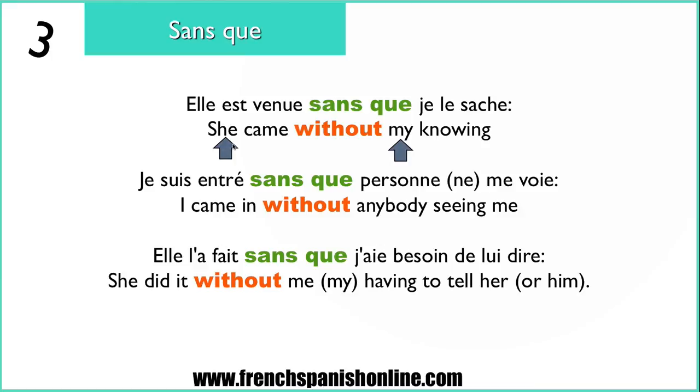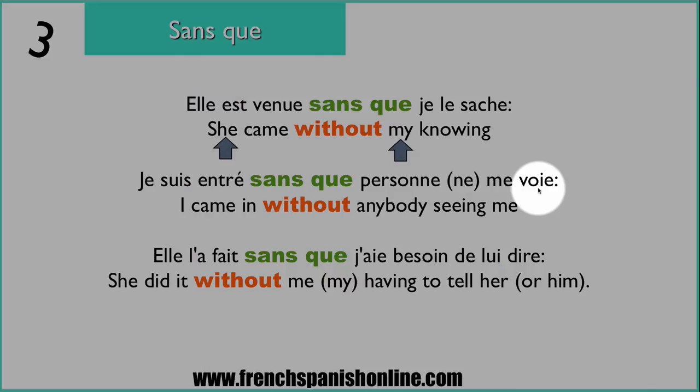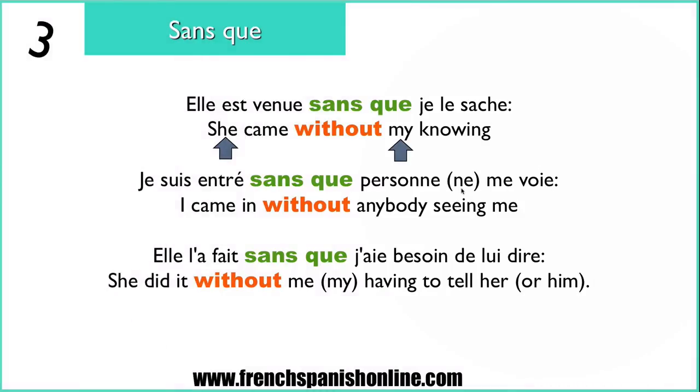And here's the same thing for the following examples. Je suis entré sans que personne ne me voie. I came in without anybody seeing me. So without and the gerundive, but here we have I as the subject, and here we have anybody. Two different subjects, so sans que followed with the subjunctive, here the subjunctive form of the verb to see in French, voir, with a final e. We also have here the ne expletive, which is not obligatory, so you can use it or not. Personne ne me voit or personne me voit.